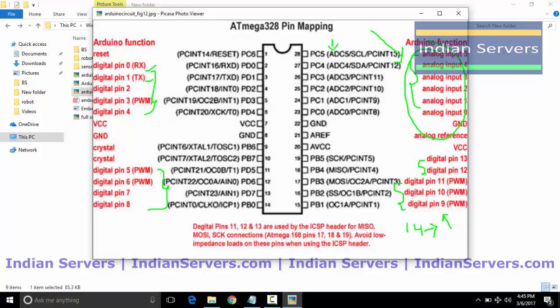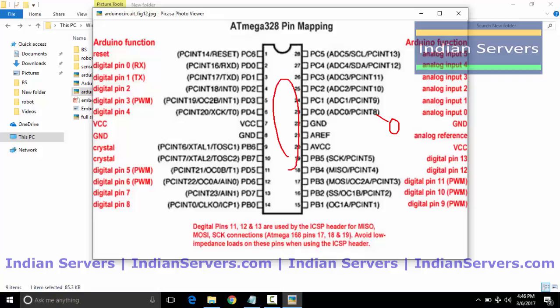Say for example, I have connected my temperature sensor to analog input 0. Here I am connecting a temperature sensor to analog pin 0. What I have to do is write a program for this controller to monitor the analog input pin 0, so that I will get the temperature values from the sensor.